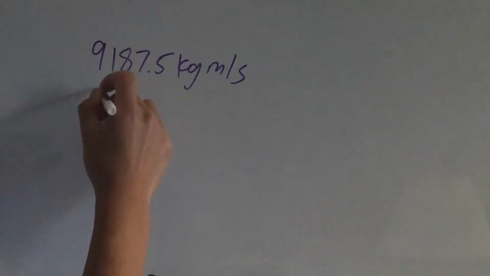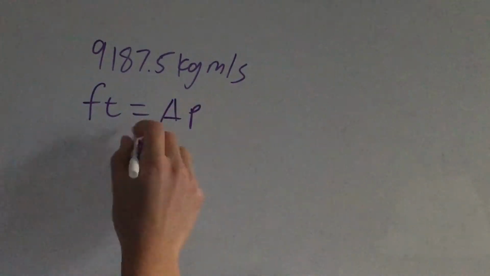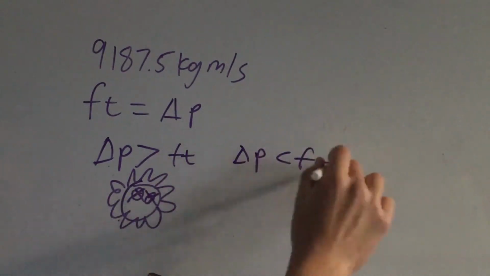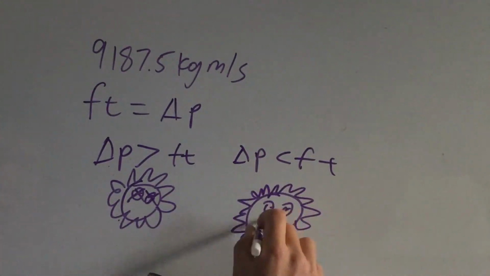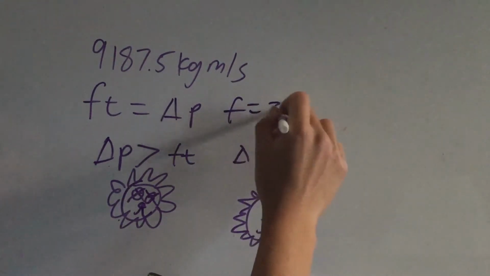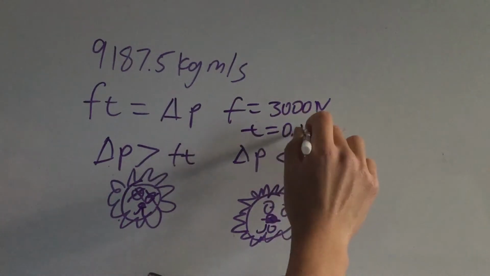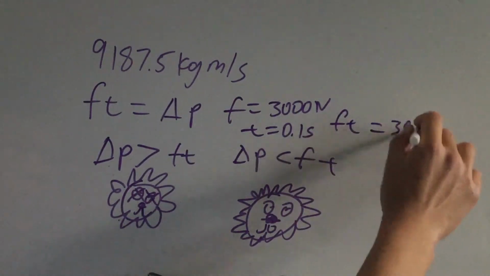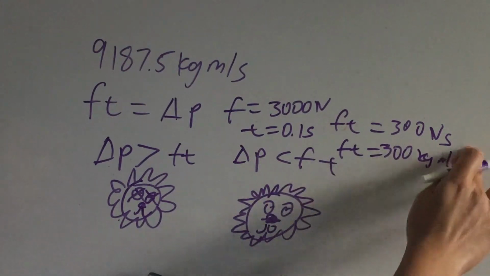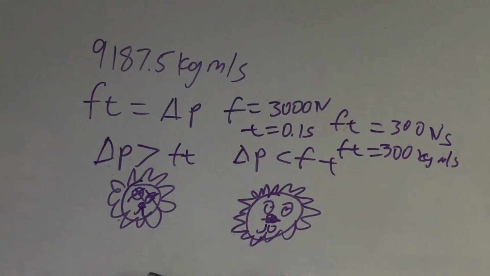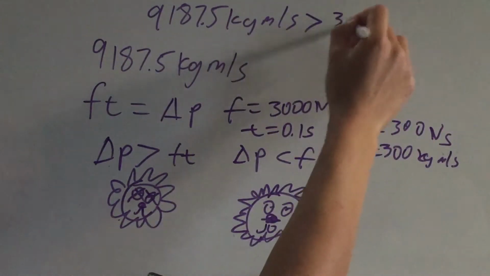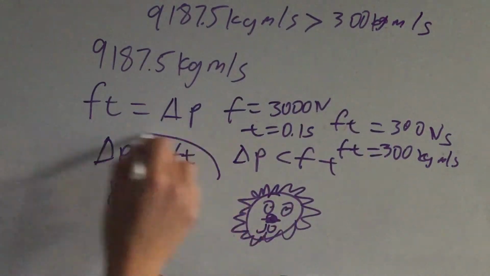We need to compare this to the force impact, which is the same as change in momentum. If the momentum is greater than the necessary force impact to break the spine, then Mufasa dies. If not, then he survives. So the force impulse is force times time, and that means the force impulse in this situation is 3,000 newtons times 0.1 seconds. So the force impulse is 300 newton seconds. This is the same as 300 kilogram meters per second, and that is much less than the 9,187.5 kilogram meters per second that Mufasa felt when it hit the ground.